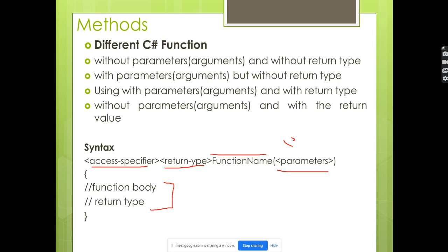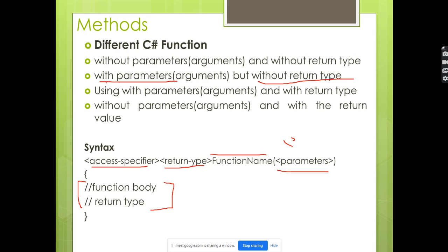You can see here the methods without parameters. It means a parameter is not mandatory. If the function depends on a parameter from the calling function, then we have to pass the parameter. Now, with parameter but no return type: yes, we want the parameter and we calculate here, but we are not returning the result. The result also we are displaying in the same method. Then the return type will be void. Here we are not returning anything.